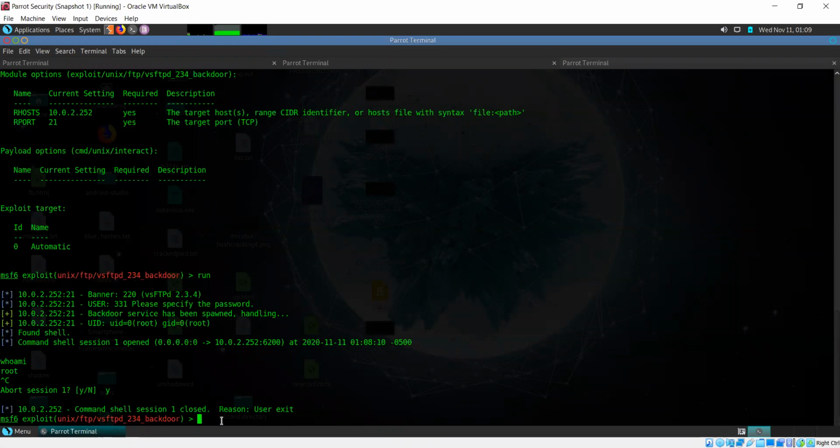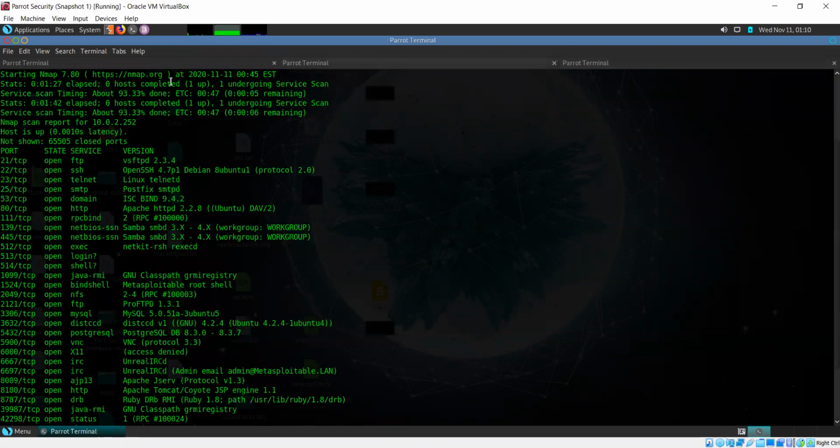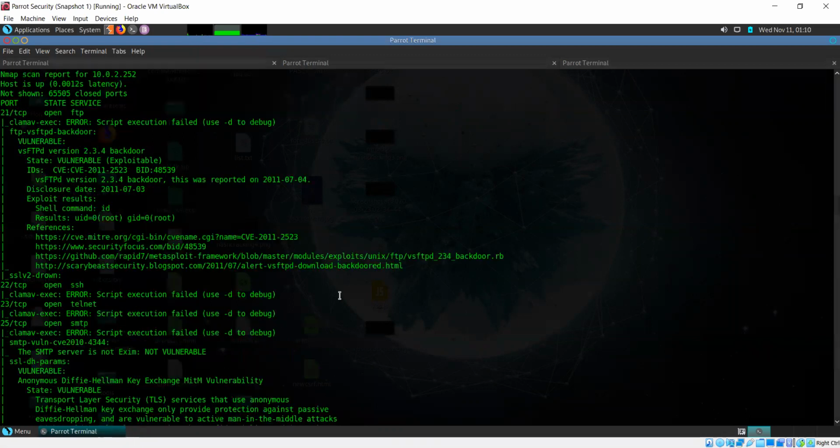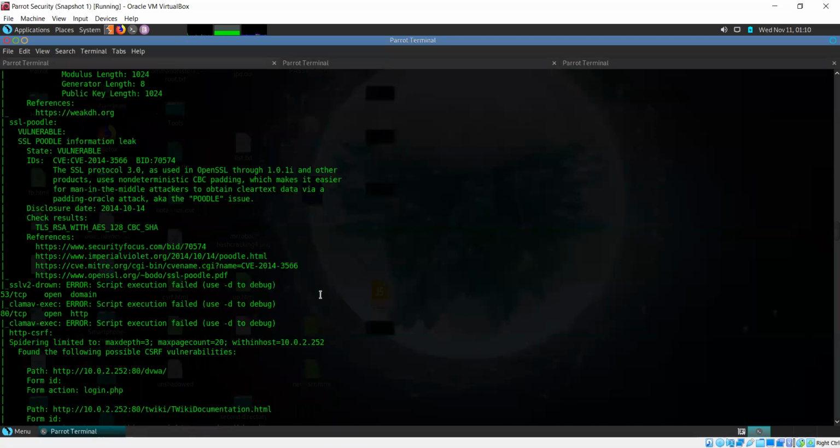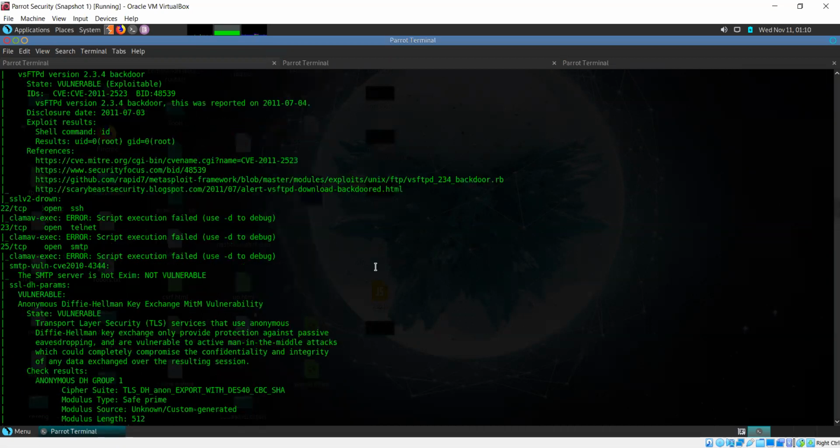So in this system, there's nothing to do, but in other systems that we'll see, we'll also be trying to figure out the flags on those systems. Now coming back to our search results, this does give us quite a list of vulnerabilities.